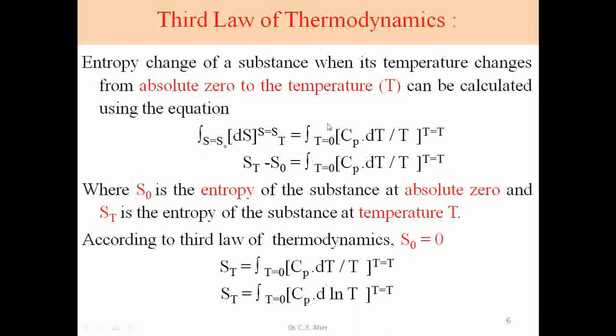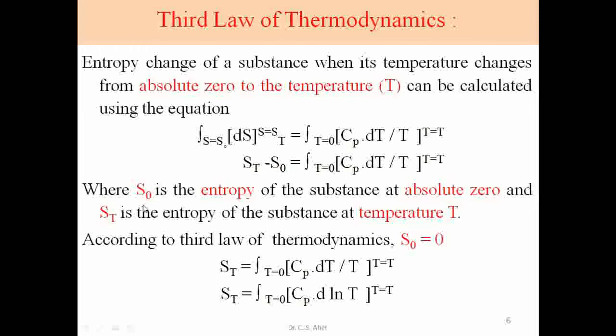The entropy changes from S0 to ST as the temperature goes from 0 Kelvin to temperature T. On the other side, Cp dT upon T is integrated from temperature 0 to temperature T. When we substitute the lower limit and higher limit, ST, the higher limit, minus S0, the lower limit, is equal to this side.